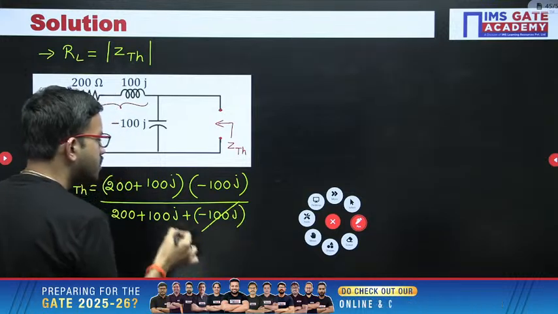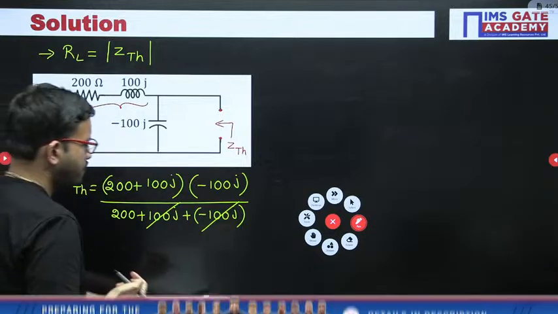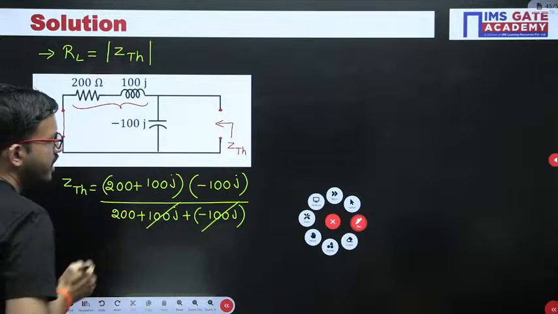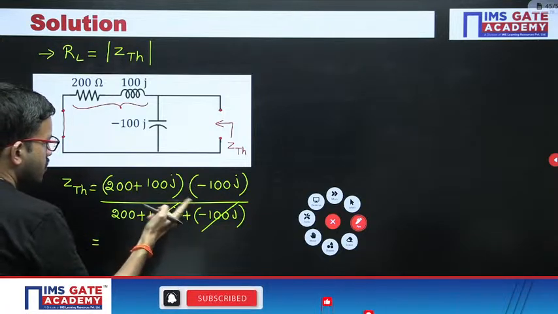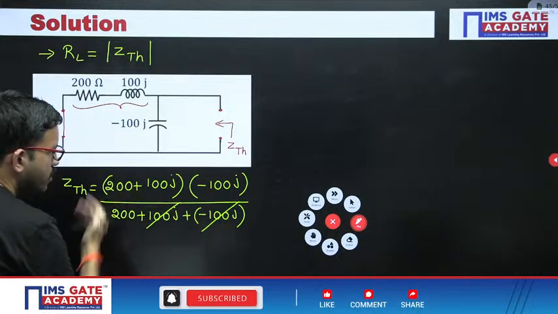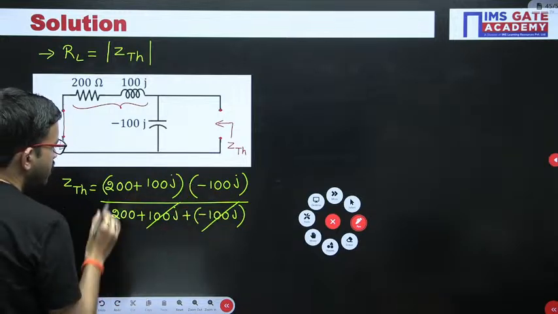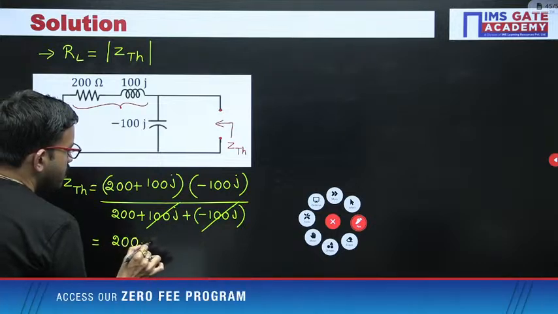Here the plus term and minus term both get cancelled. After that, here 100 is there, here 100 will get cancelled. Or otherwise, I will do one more step, no problem. As of now I am cancelling 100 with 100, then here you have 200 plus.